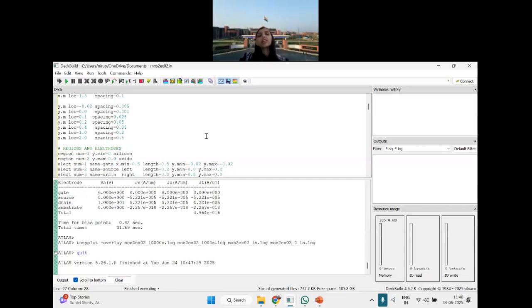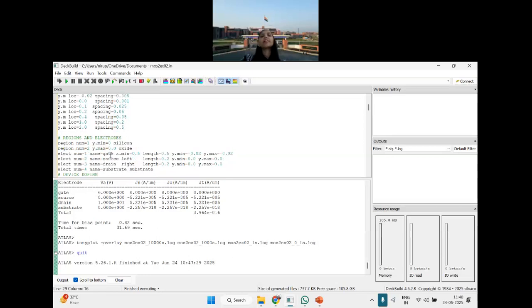You have considered semiconductor. You have considered oxide. What is left? Metal is left. So there is one metal gate from X equal to 0 to 0.5 and Y from minus 0.0 to 0. These X max, Y max, X dot, Y dot are all spatial coordinates.